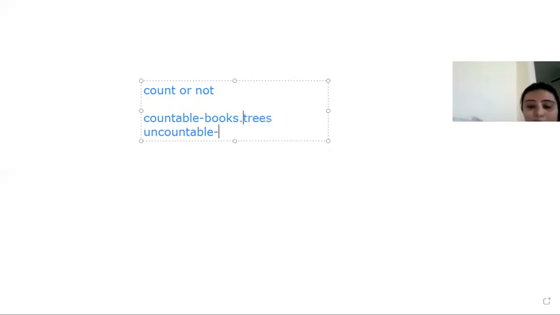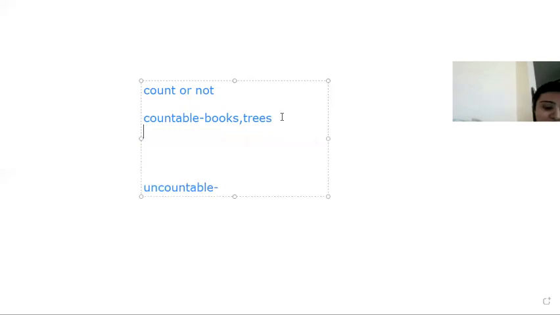So countable noun can also be divided into two parts, which are singular and plural, because we can count them. Generally, from making a singular to plural, we either add s or es, or we make the f into ves. There are different rules which we can talk about later. So in countable, we have two types, singular and plural. If it is one, it is singular. If it is many, then it's plural.